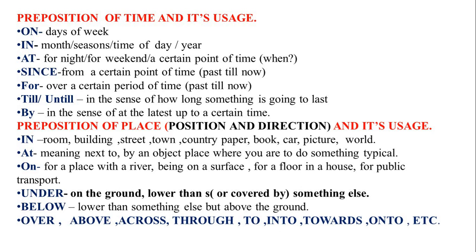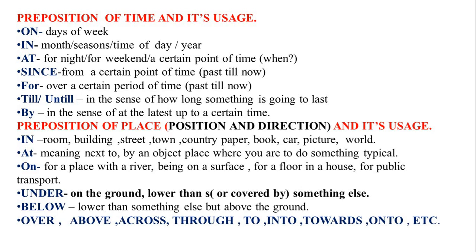Since, from a certain point of time in the past till now. For, over a certain period of time, past till now. Till or until, in the sense of how long something is going to last. By, in the sense of at the latest, up to a certain time.